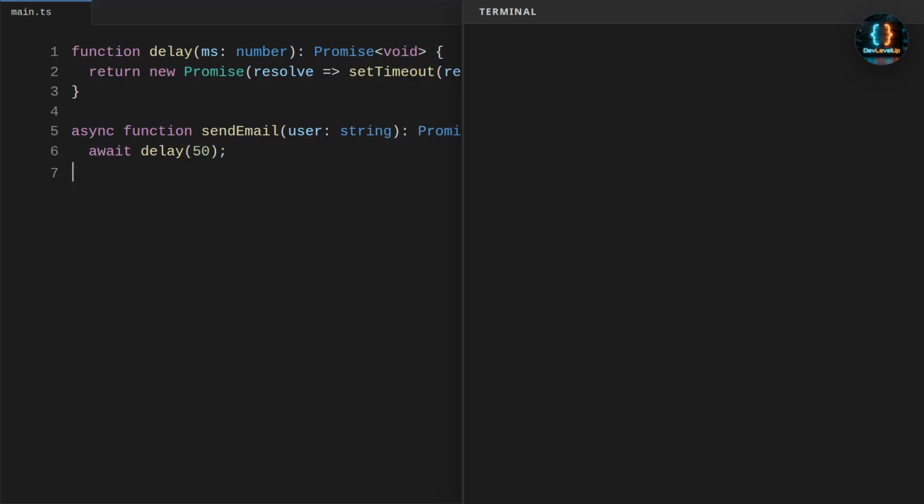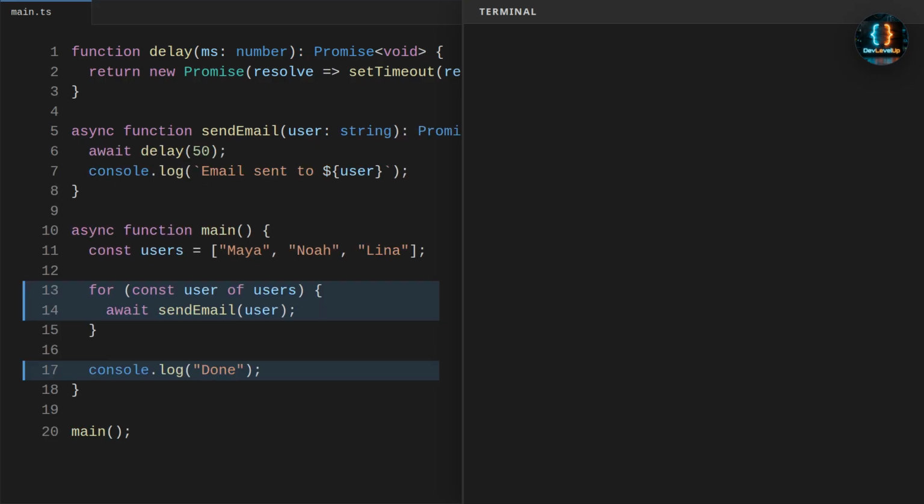Now we fix the script with a for of loop. This version awaits each email before moving to the next one, and done appears only after all sends finish.